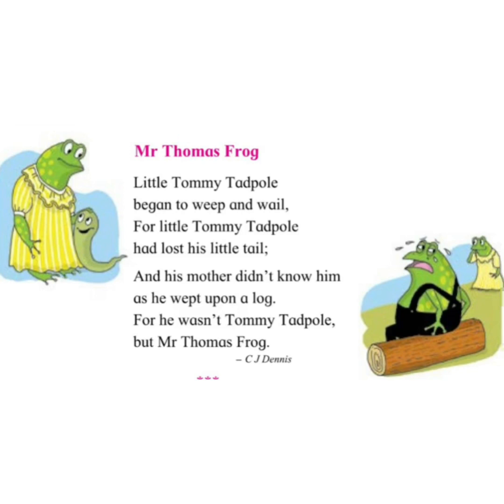Little Tommy Tadpole began to weep and wail, for little Tommy Tadpole has lost his little tail. And his mother didn't know him, as he wept upon a log, for he wasn't Tommy Tadpole, but Mr. Thomas Frog. So this is our first poem, students. Now let's see it stanza wise.